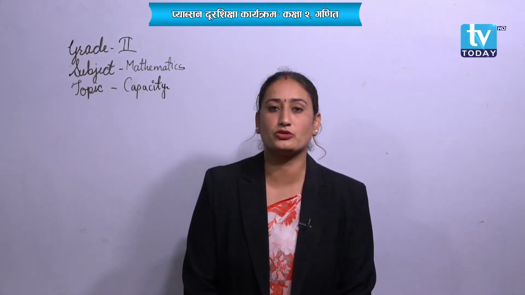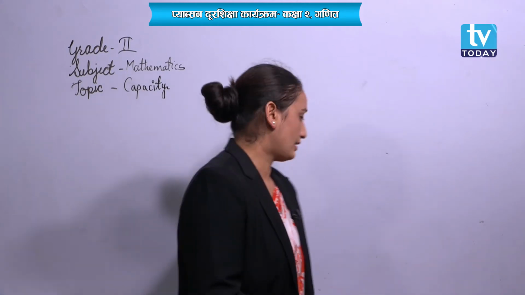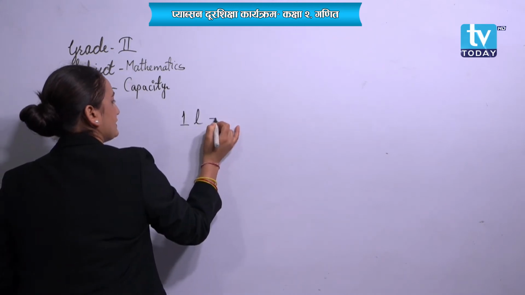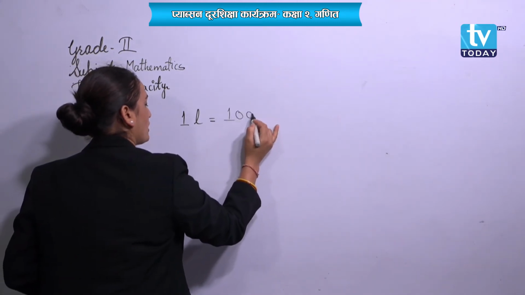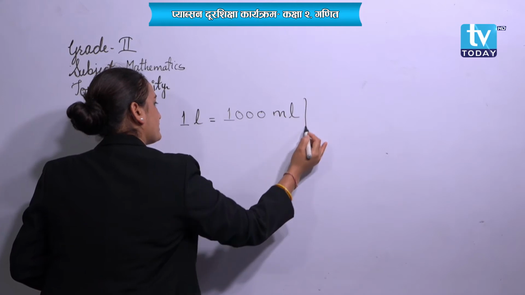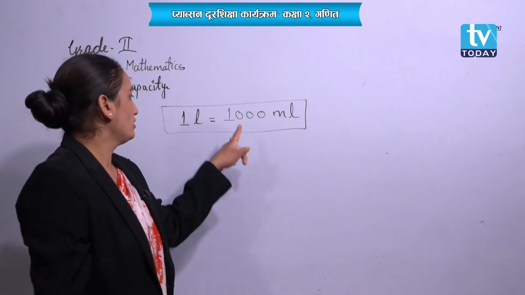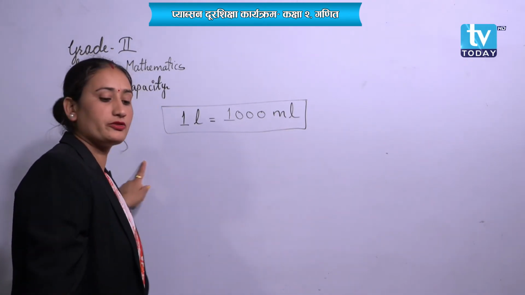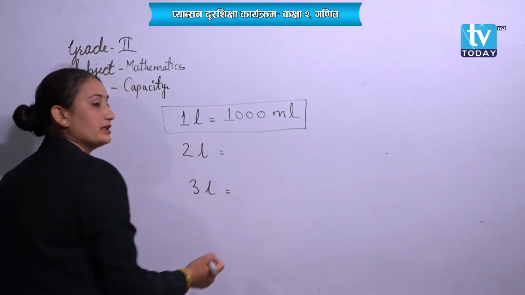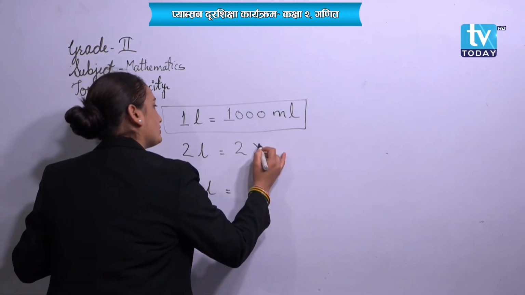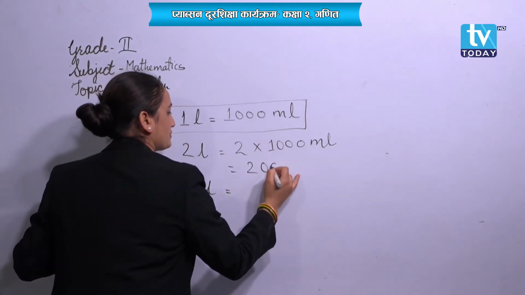Okay, then students, let's have a look at how to change liter into milliliter. So have a look over here. 1 liter equals 1000 milliliter. Make a note of it. This is the main point. So 1 liter means 1000 milliliter. If you want to write 2 liter, 3 liter, then what do you have to do? 2 liter means 2 into 1000 milliliter. It will be 2000 milliliter.